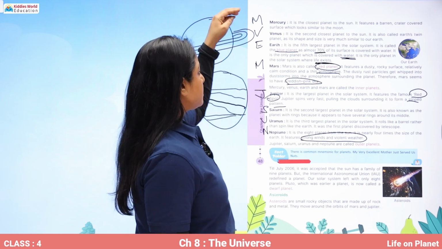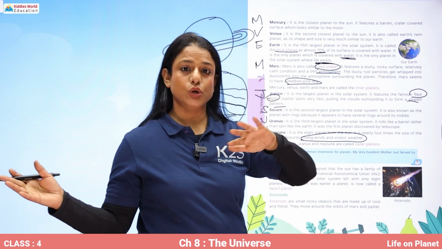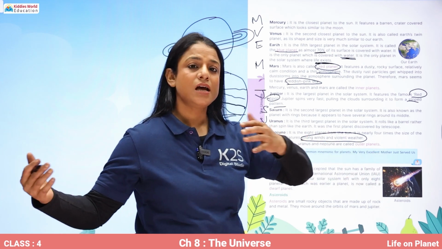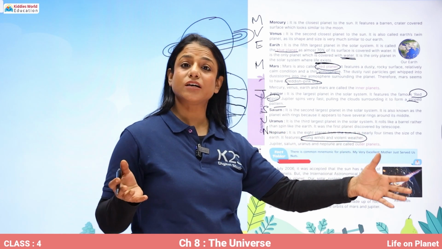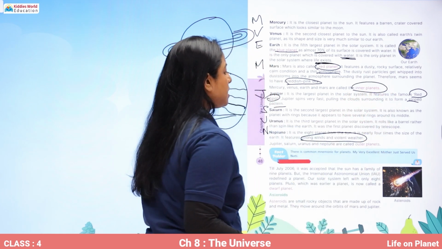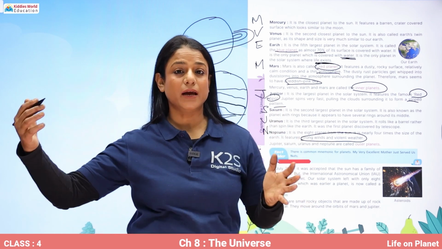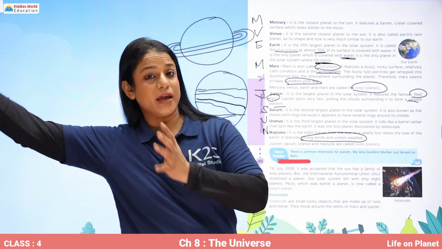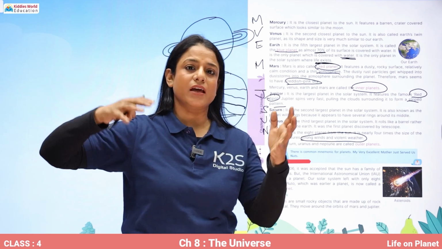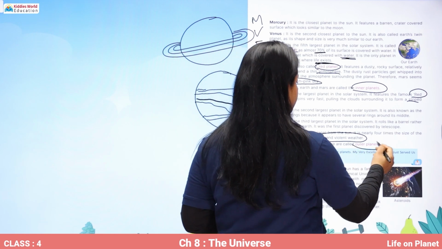Now, the planets Mercury, Venus, Earth and Mars are closer. These are the first four planets, and these are relatively closer to the Sun, and that's why they are called inner planets. And Jupiter, Saturn, Uranus, Neptune are the next four planets. They are very big planets and they are relatively away from the Sun, and these are called outer planets.